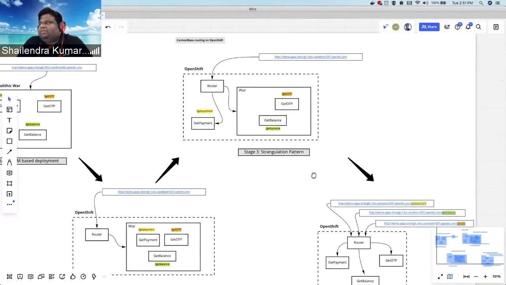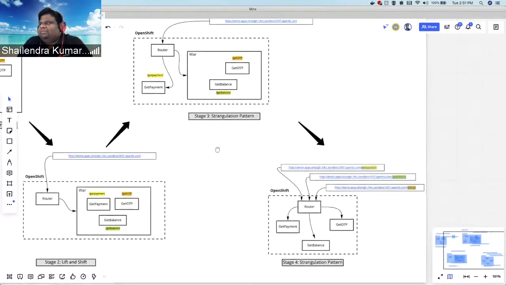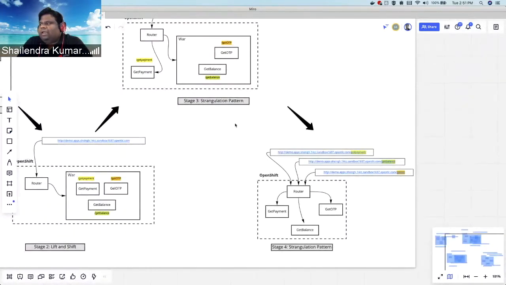So once this phase went ahead with the success of their testing, in the final stage, the WAR file is gone and all the services have been deployed as independent microservices which can scale up according to their load.